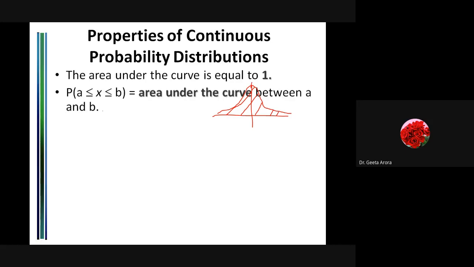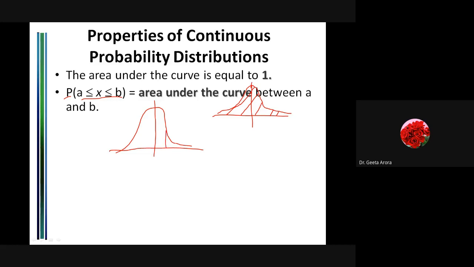The next property is: what is the probability if x is lying between two values a and b? Let me draw it again, I will practice drawing a smooth curve, because whenever we are doing a question or learning a property, a normal curve should appear on the board instantaneously. Here we have to find the probability that x is lying between two values, and the two values can be anywhere.